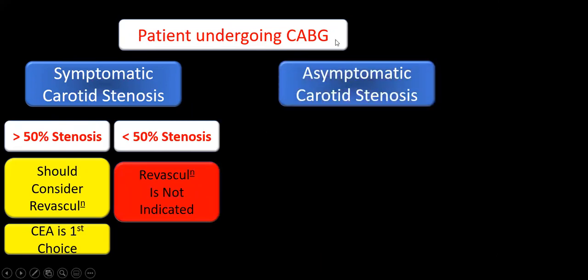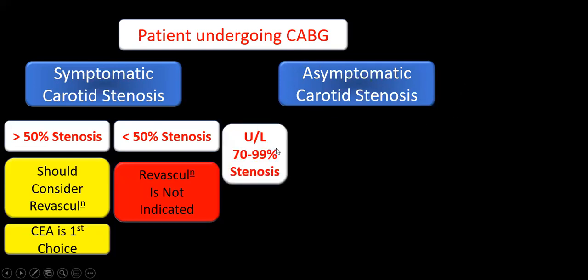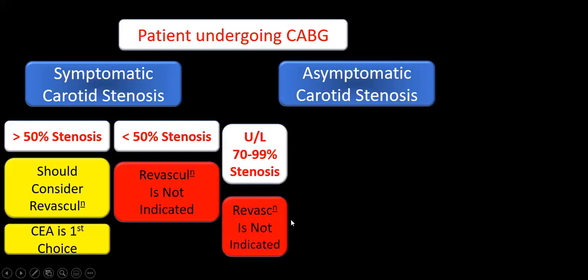Now, a patient who is undergoing coronary bypass grafting, asymptomatic, with unilateral 70 to 99% stenosis. We don't need to revascularize. Even if this is a high grade lesion, this patient does not require routine revascularization if asymptomatic.